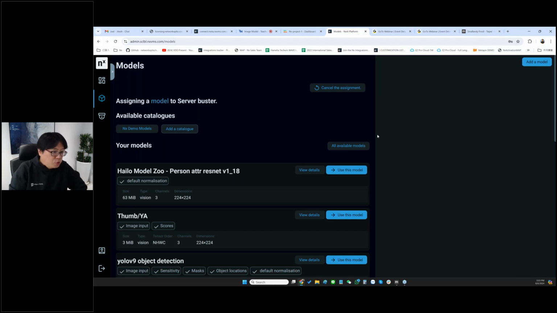For Apple, they have an Apple Store, right? Just find your app here, find your AI model here, and then you can use it easily with your NX system, right? So this is our goal. We try to do that.